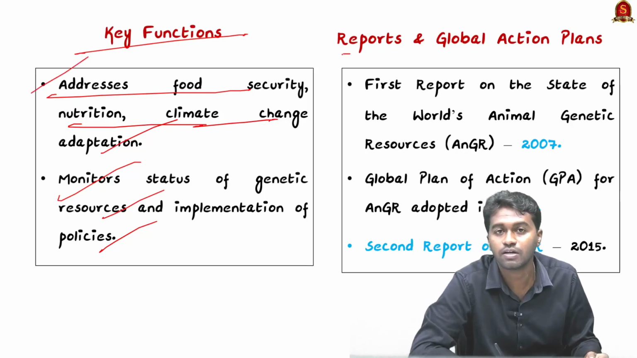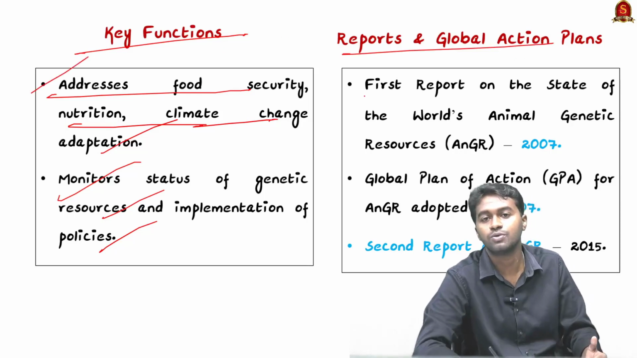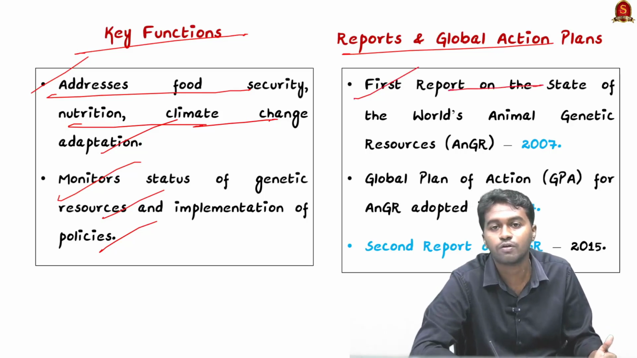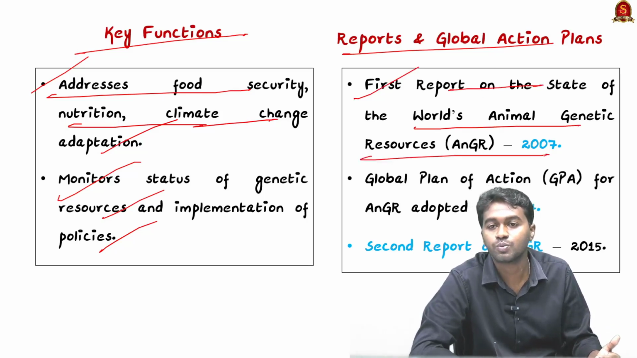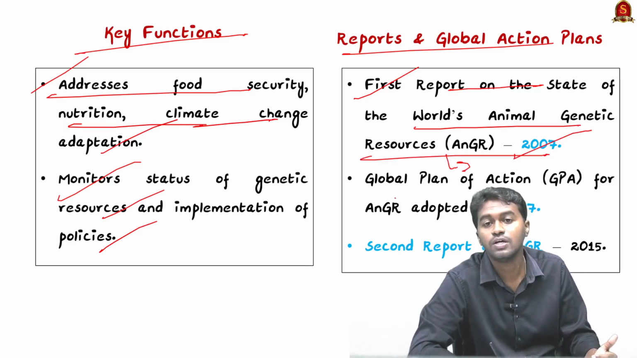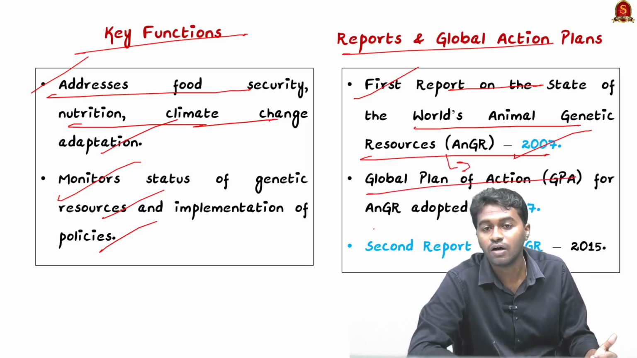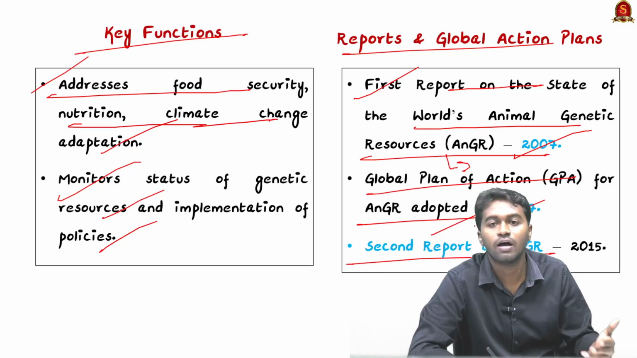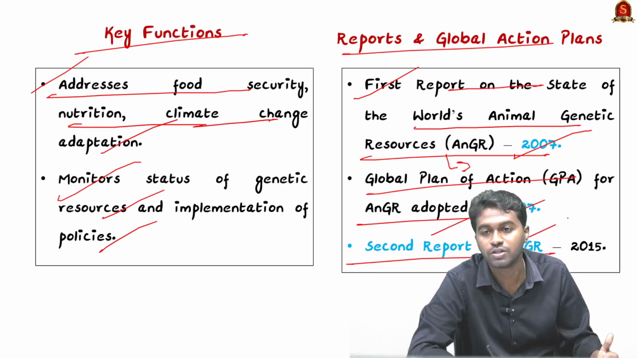The next is reports and the global action plan. The first report on the State of the World's Animal Genetic Resources was published by this organization in 2007, and this resulted in the Global Plan of Action for Animal Genetic Resources in 2007. The second report on the world's animal genetic resources was published in 2015.